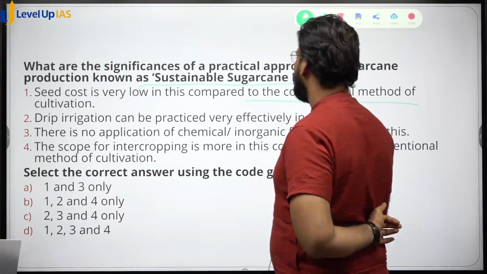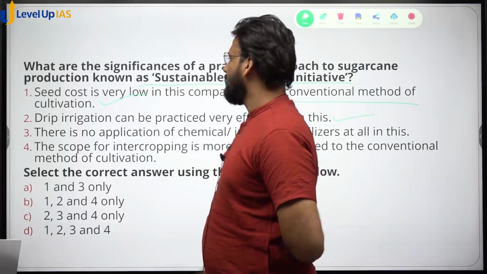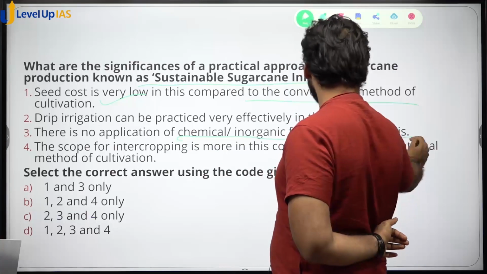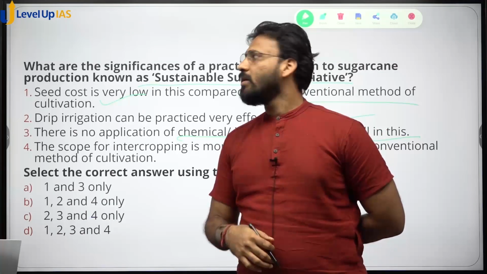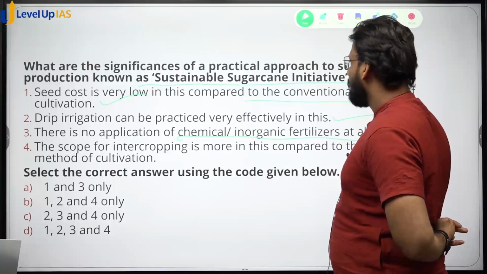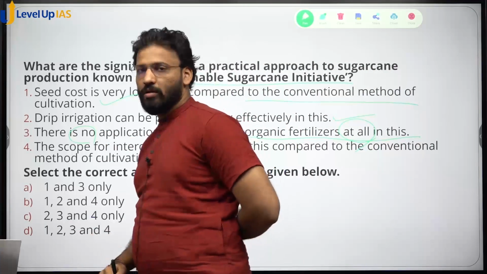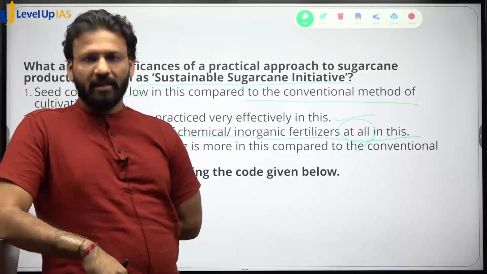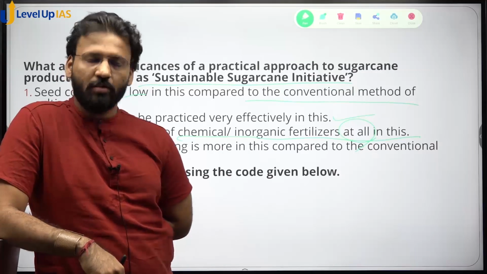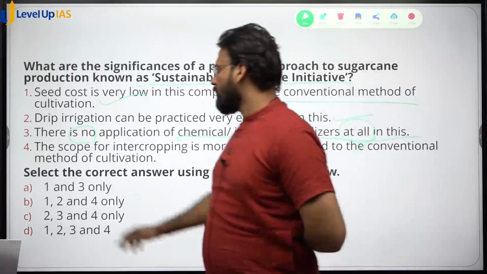Drip irrigation can be practiced very effectively. ये भी सही है. Sustainable बनाना है तो drip irrigation practice करनी पड़ेगी. There is no application of chemical and inorganic fertilizers at all. Not possible. Not at all बोल रहा है. The kind of sugarcane area that we have, we cannot grow a huge area without applying chemical fertilizers right now. Not possible. So this is an extreme statement. Not at all बोल रहा है. So ये doubtful है, ये wrong है.